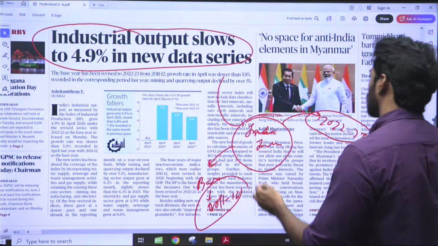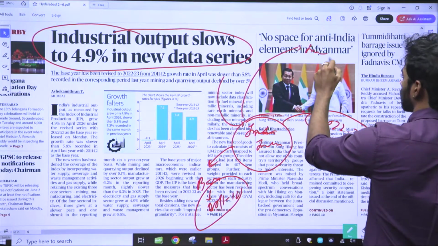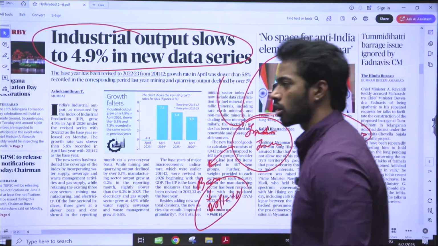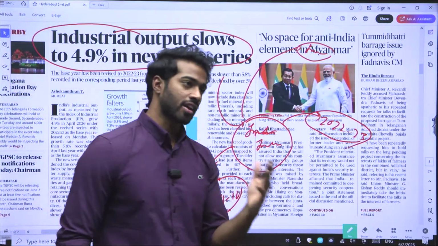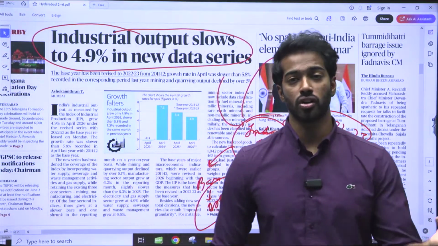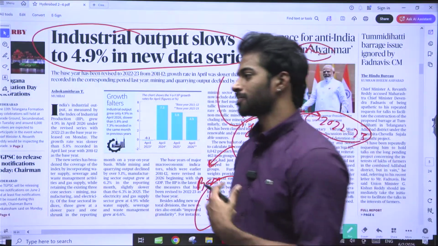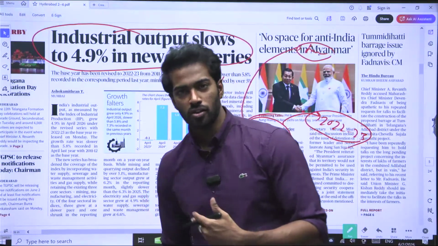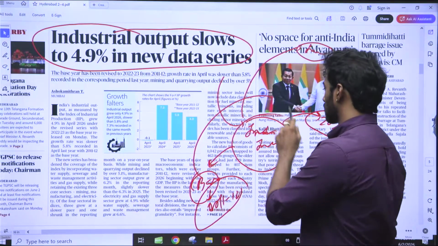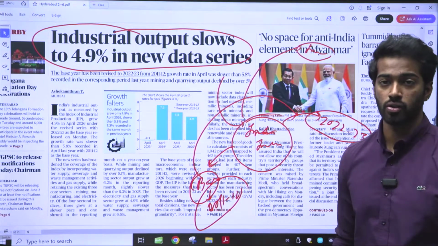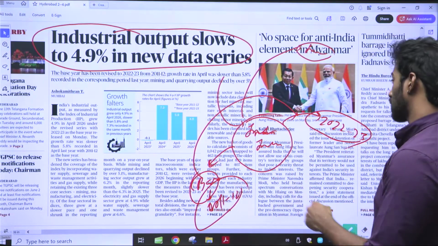The reason they have changed it is because they wanted to increase the basket, as the economy has changed since 2011-12. So as the economy has changed, they increased the economic basket. And to increase the economic basket, they obviously have to change the base year. Hence, they have changed the base year from 2011-12 to 2022-23. That is the first thing that they've changed.